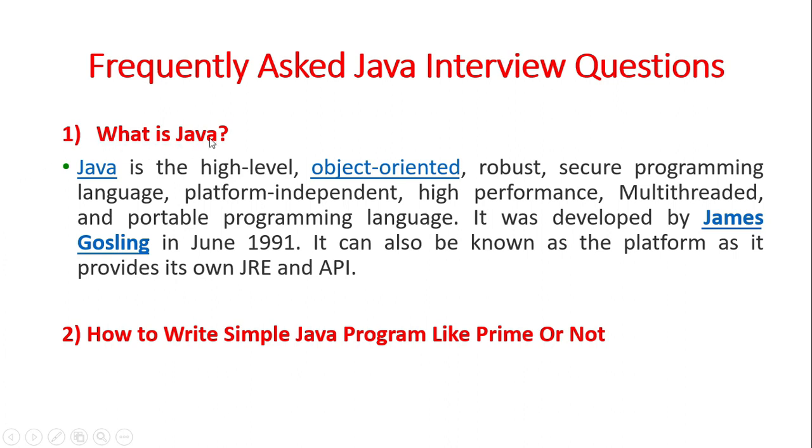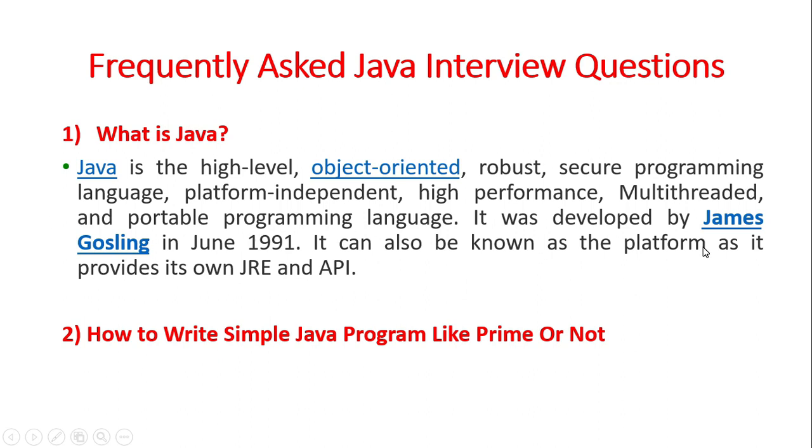First question is, what is Java? Basically, Java is a high-level, object-oriented, robust, that means strong, secure programming language. Platform independent, that means Java does not depend on any platform. If you take C or C++, they are platform dependent languages. But Java does not depend on any platform. It will run on any kind of platform. It is an independent language. High performance, multi-threaded and portable programming language.